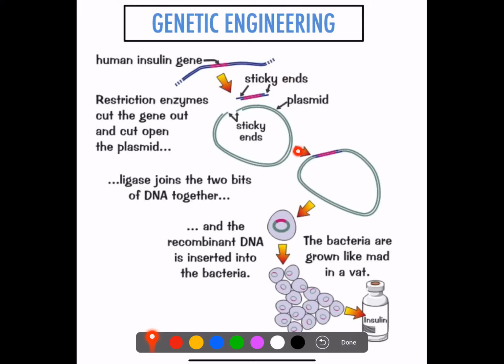This is a ring from bacteria. Again, we cut that open with the same restriction enzymes so that the sticky ends over here and these ones match. We take this gene, put it into the plasmid, and finally we use an enzyme called ligase to join them together. Once this plasmid has human DNA, we put that plasmid into a bacterium. We allow the bacteria to replicate. When it replicates, all the new bacteria have the same human DNA, so they're all now going to start making human insulin. That is then extracted, put into a bottle, and sold to the market.